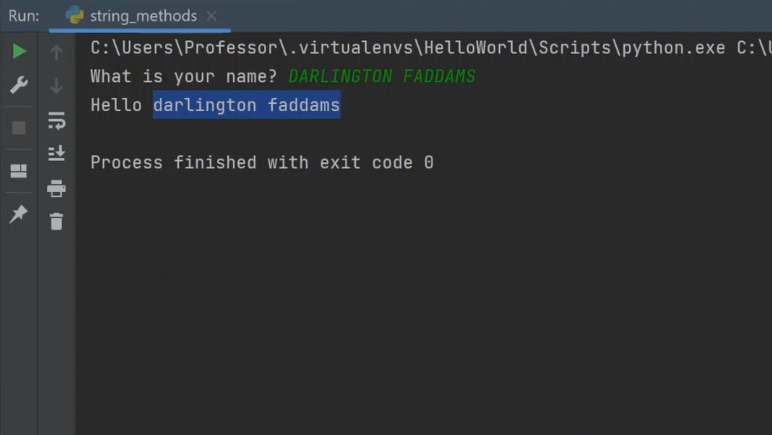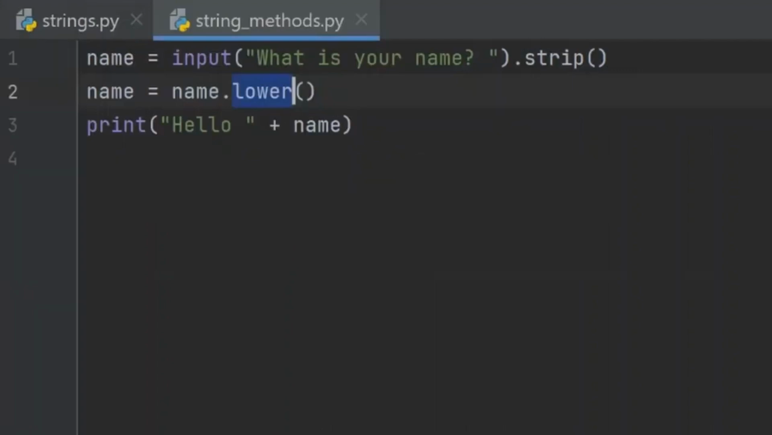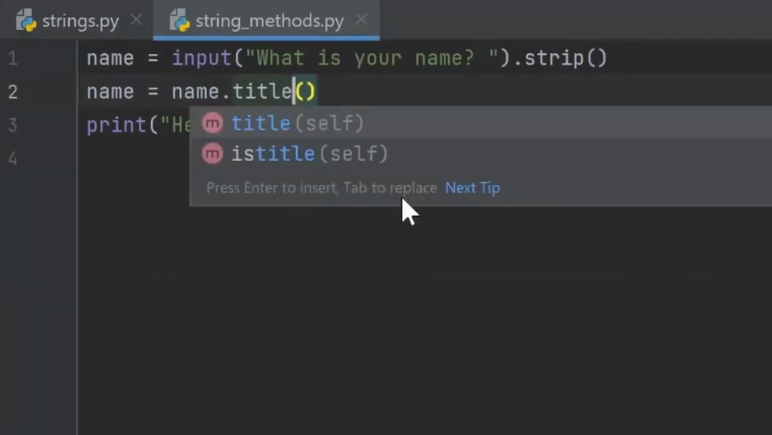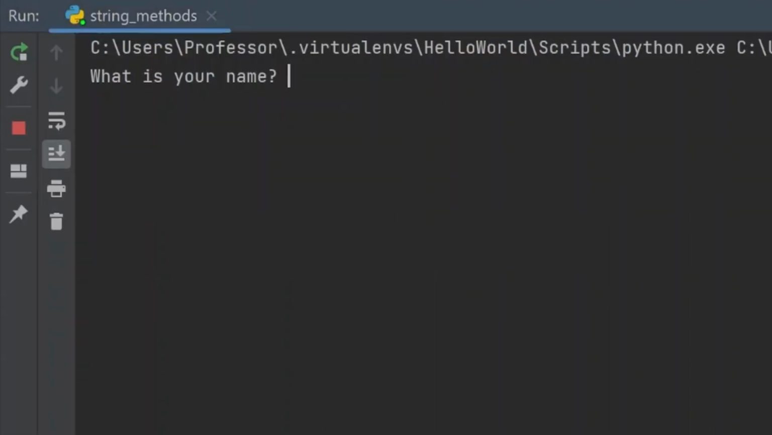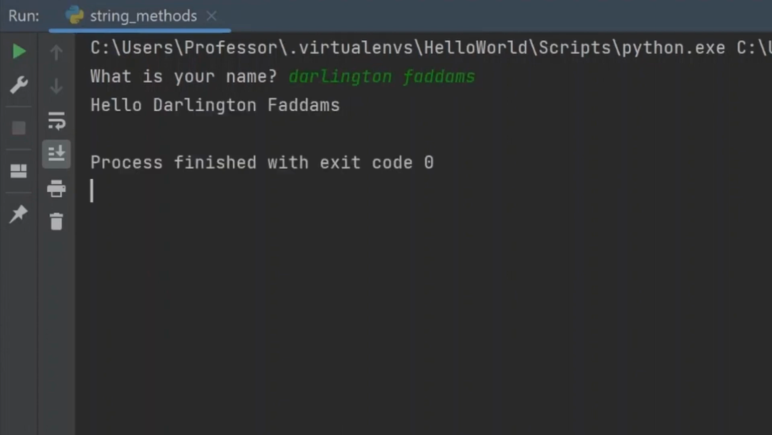The next string method we'll discuss is called title, which capitalizes the first character of each word in a string. Let's see it in action. So over here, we'll write name.title. Let's run the code again. What is your name? Darlington Fathams. Enter. Now, notice that the first character of the first name and the first character of the last name are capitalized. This method is particularly useful for names and titles.